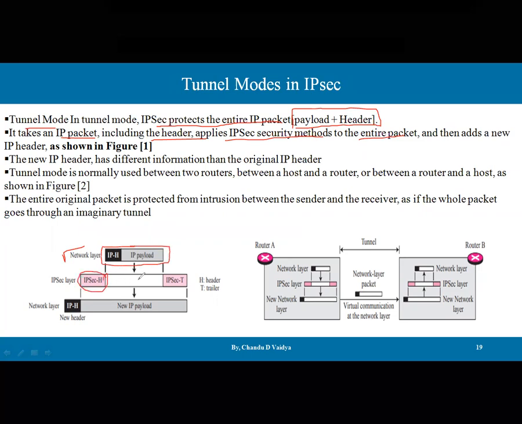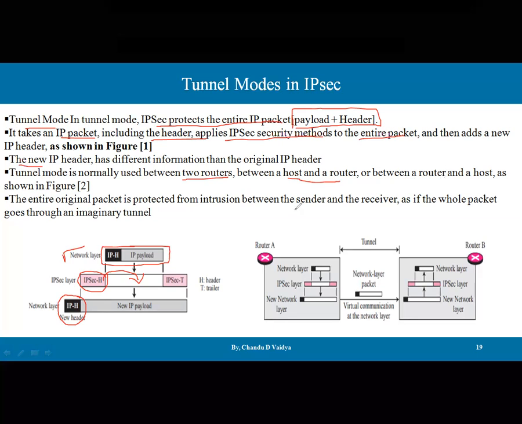So in front of this IPsec header is what? The header plus payload. So this is what becomes the secured one. The new IP header has different information than the original. After that, the new IP header is going to be appended to further secure the network layer, guys. The tunnel mode is normally used between two routers, between the host and the router, or between the router and the host.